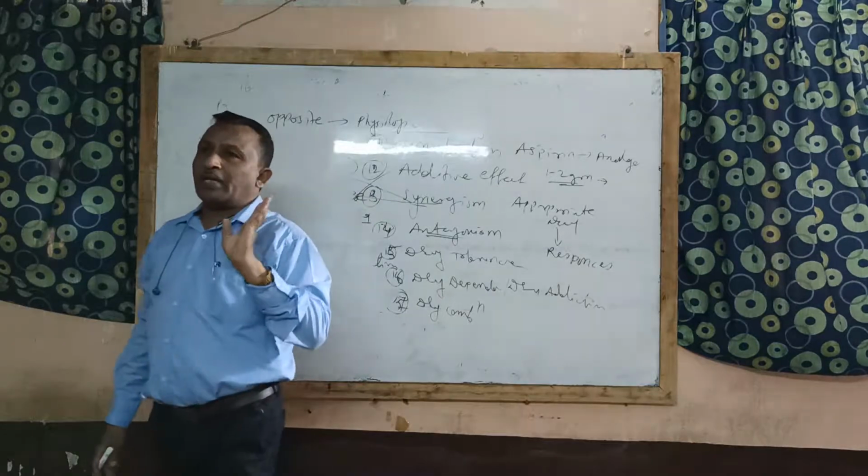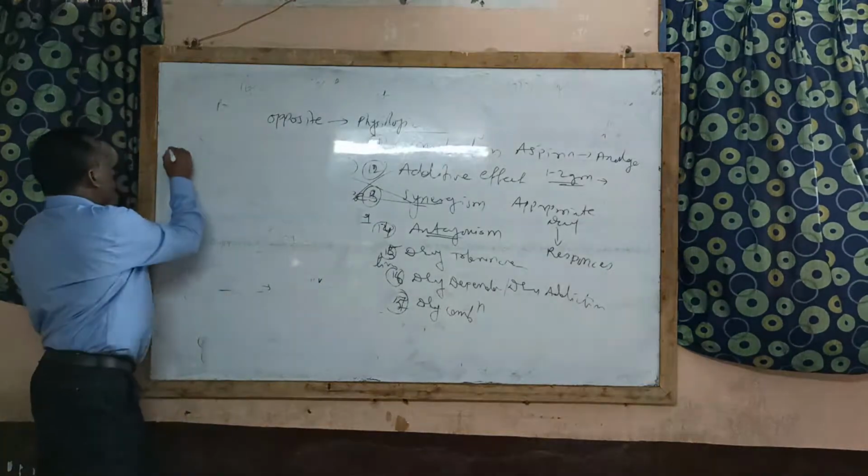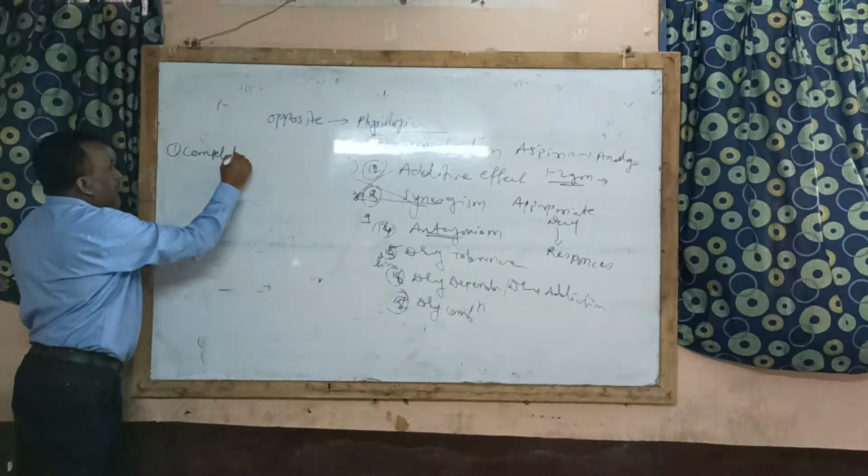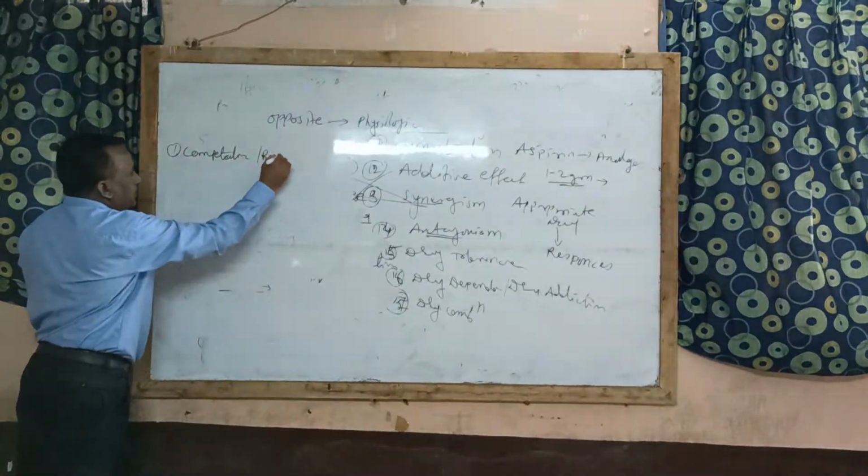Now there are 4 types of drug antagonism. One is competitive, also called reversible antagonism.